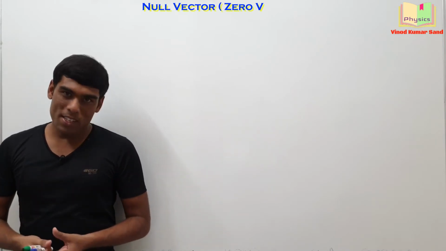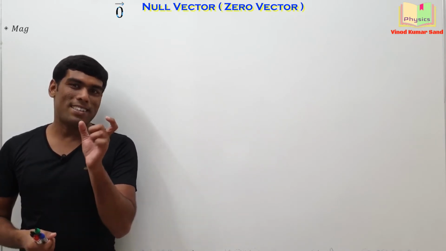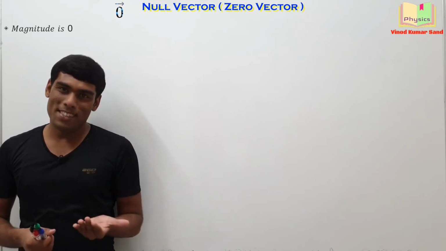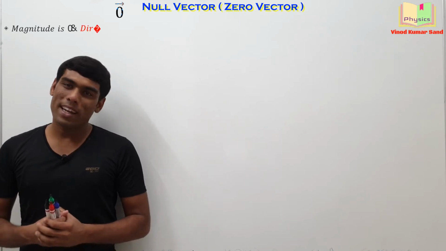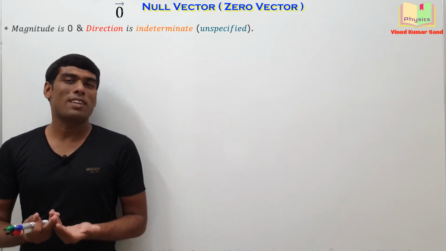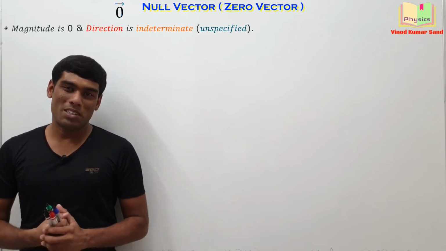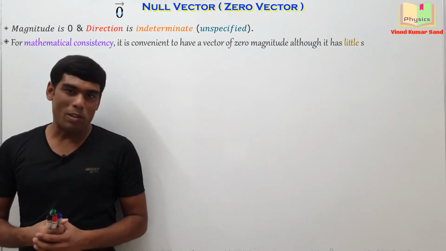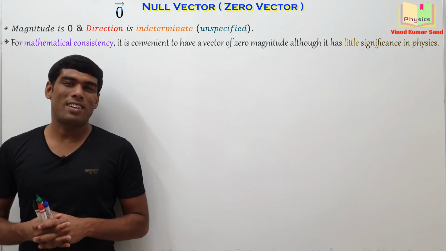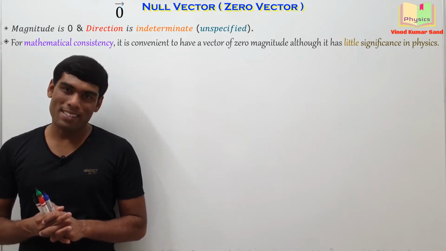Our next topic is the null vector or zero vector. As the name indicates, its magnitude will be 0. And since the magnitude is 0, its direction will be indeterminate. Because if something is 0, how can you talk about its direction? This zero vector has no practical use in physics. We are just reading it for mathematical consistency.